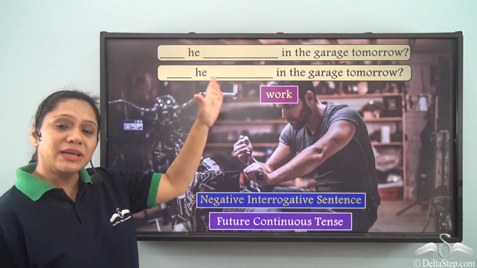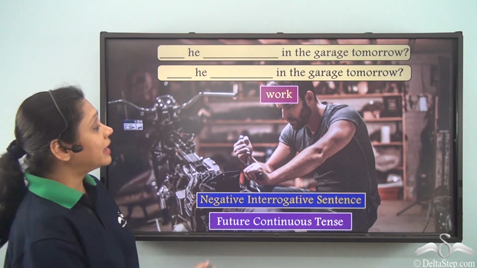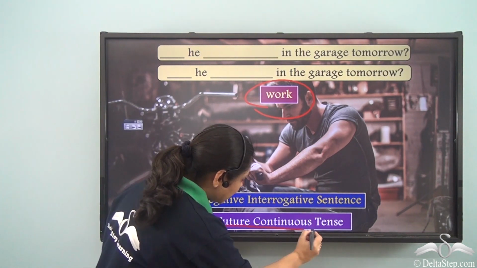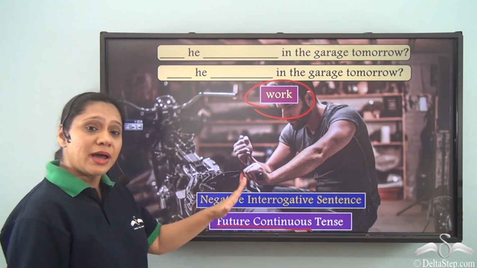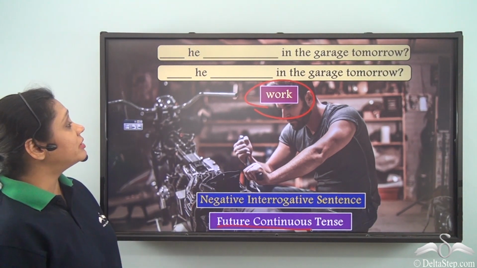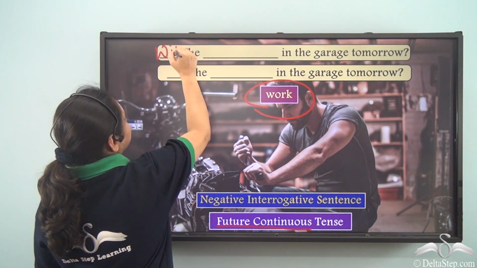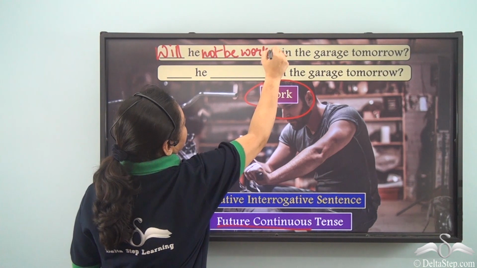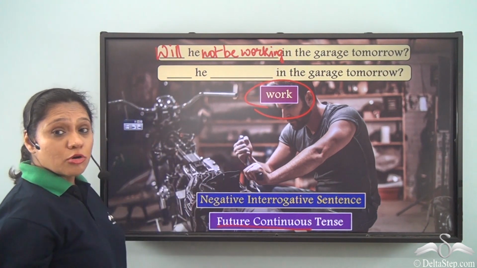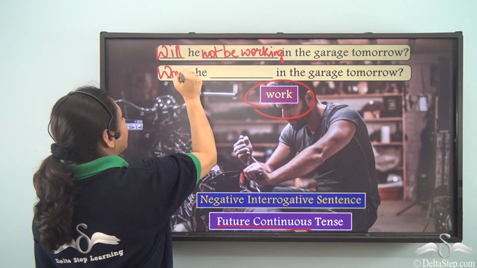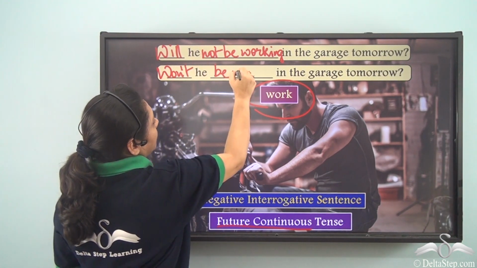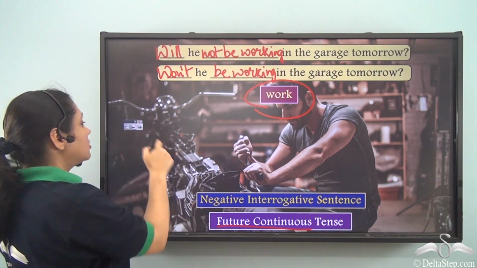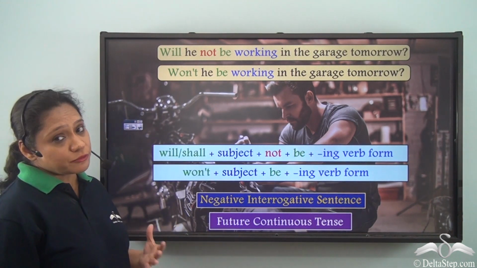Now let us complete the two sentences given here in such a way that we use the verb work and it portrays the future continuous tense. Remember, it has to be a negative interrogative sentence. So we will write, will he not be working in the garage tomorrow? Or we can write, won't he be working in the garage tomorrow? So the sentence forms can be of two types again.